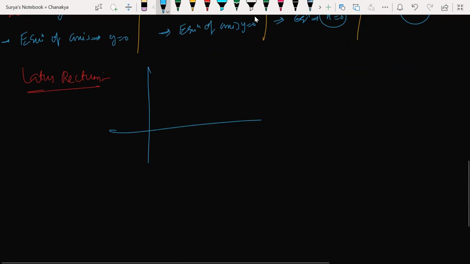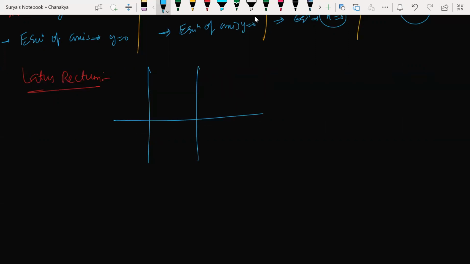ठीक है, this is my parabola here. So this is my directrix. Okay, this is my directrix. So let's say that this is your focus, which is (a, 0). From this focus, I'm just drawing one line.